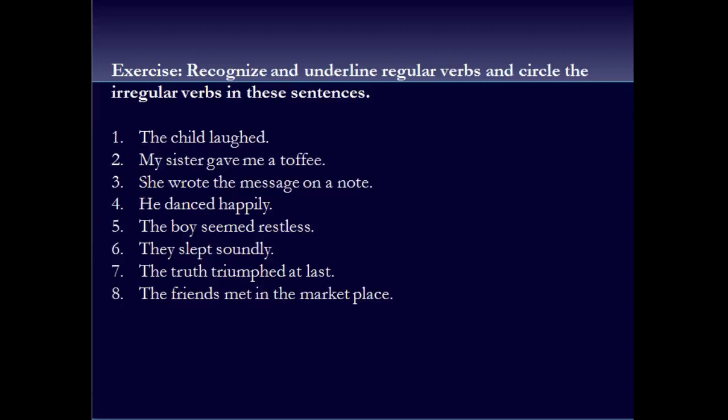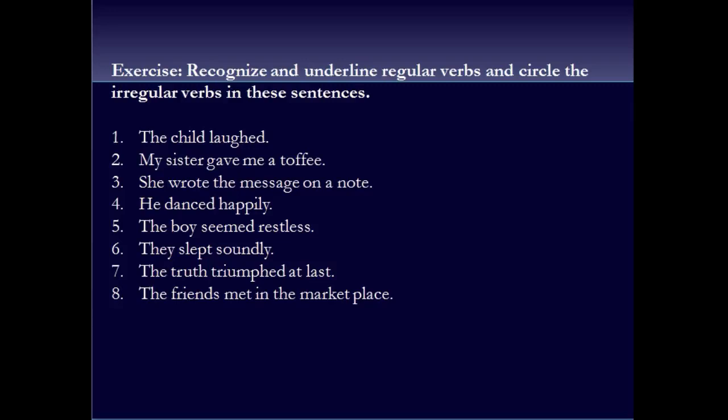Number 1, the child laughed. 2, my sister gave me a toffee. 3, she wrote the message on a note. 4, he danced happily. 5, the boy seemed restless. 6, they slept soundly. 7, the truth triumphed at last. 8, the friends met in the marketplace. So which are the verbs? Laughed, gave, wrote, danced, seemed, slept, triumphed, and met.